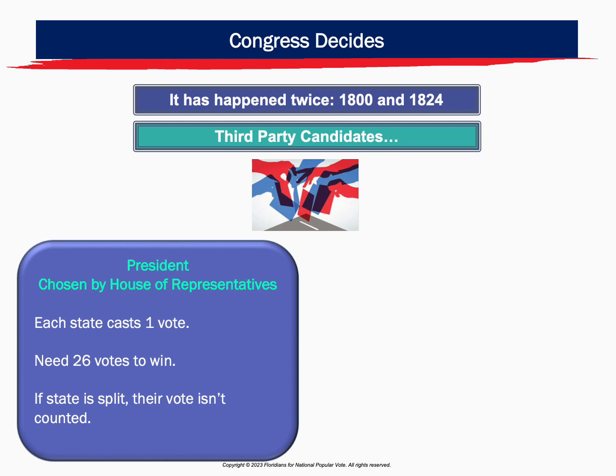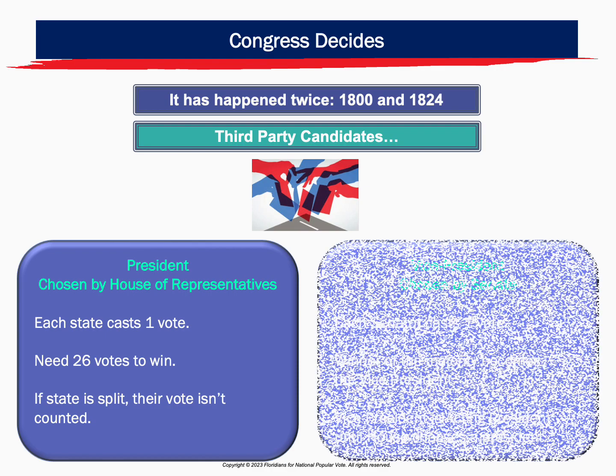The District of Columbia doesn't get a vote. To win, a candidate needs 26 votes, a majority of the 50 states. If a state delegation can't decide how to vote, their vote isn't counted. There are no half votes.